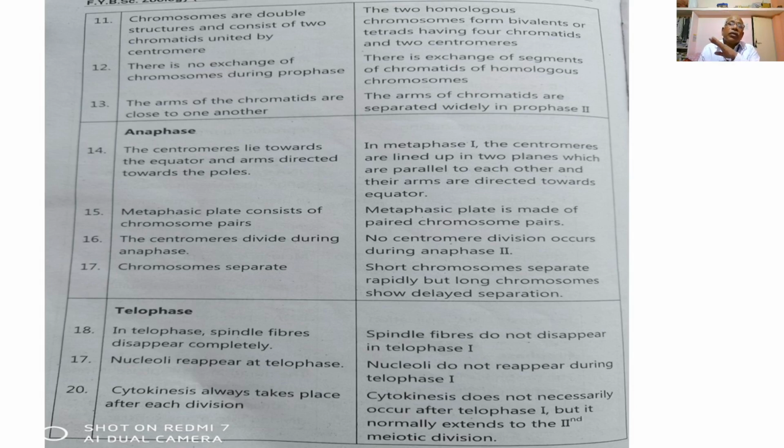So this is about the entire course of cell biology, and we have finished the entire syllabus of the course, that is cell biology.